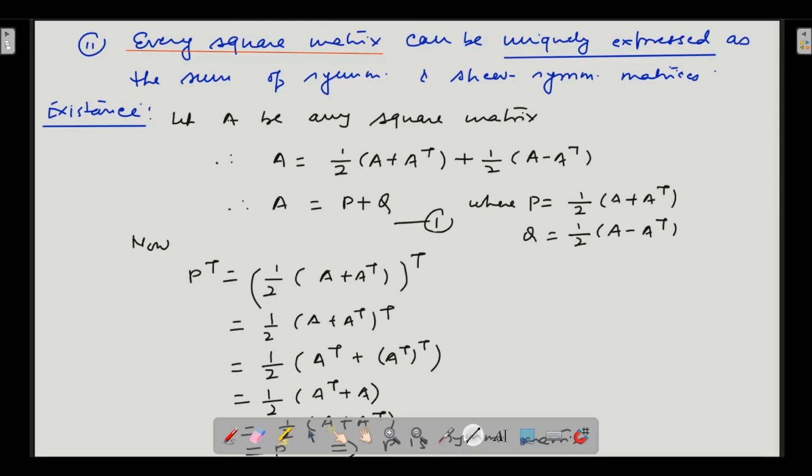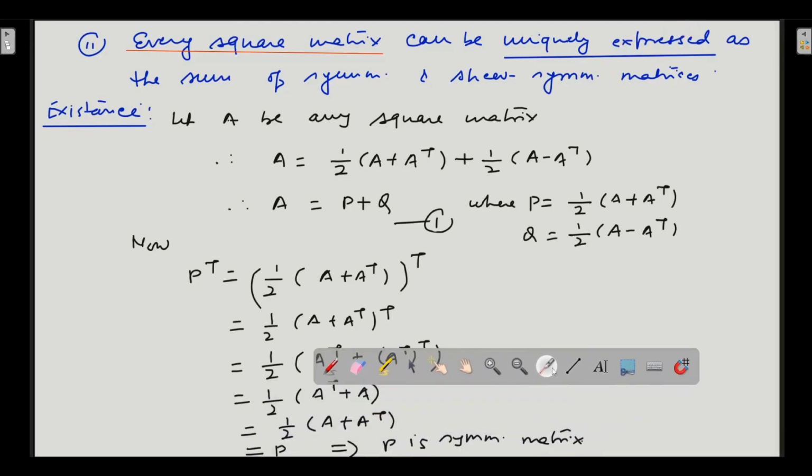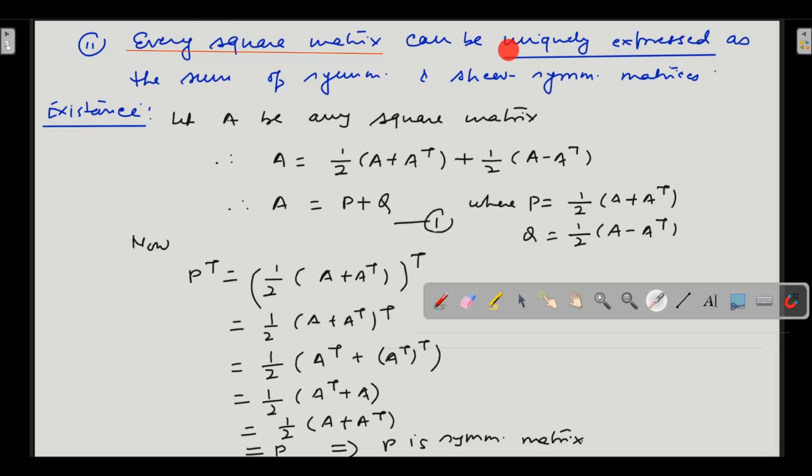What does it mean by uniquely expressed? Uniquely expressed means that there will be only one representation, that only one type of representation is possible. Okay, so a square matrix can be uniquely expressed as the sum of a symmetric matrix and a skew symmetric matrix.